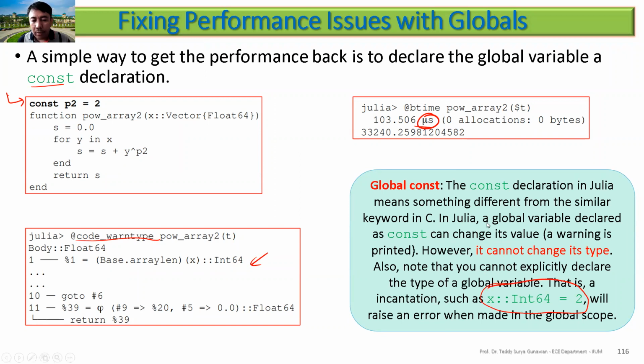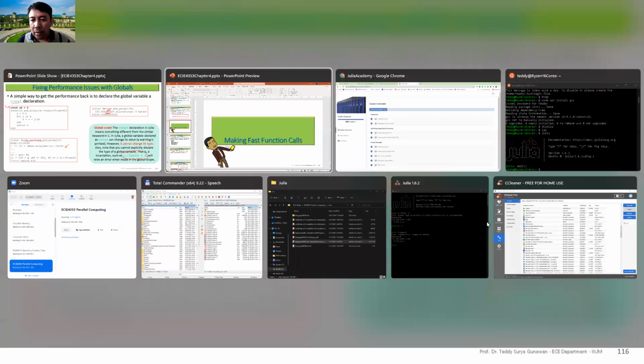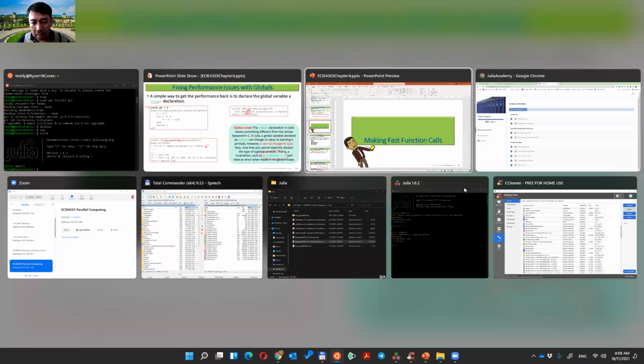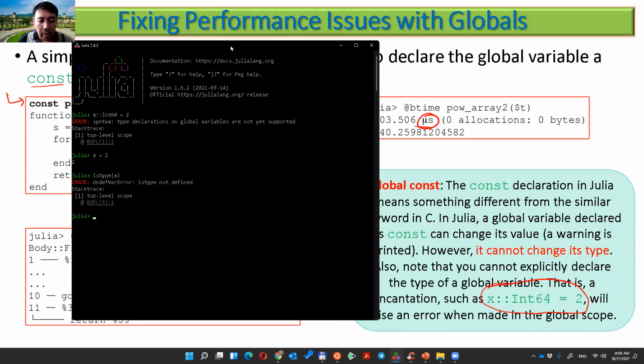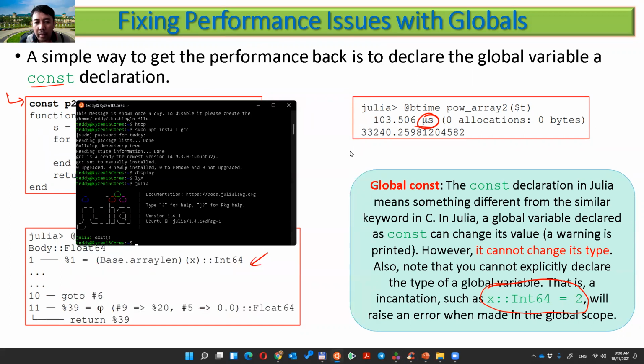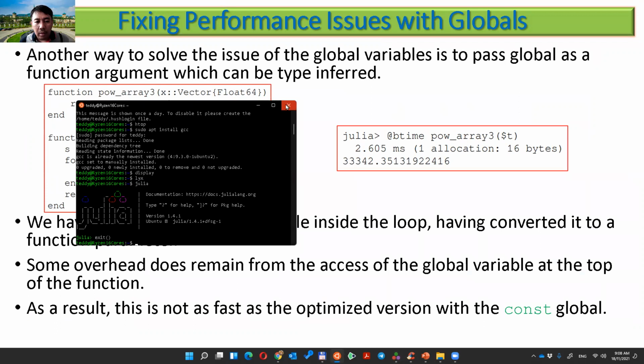If I put this as a global variable, means that you are typing in the, where's my Julia? This one. You are typing at the global. So let's say if I put x equal to 2, that's fine. If I specify the type, then it will be error. So that will be the error. Okay, let's move on.